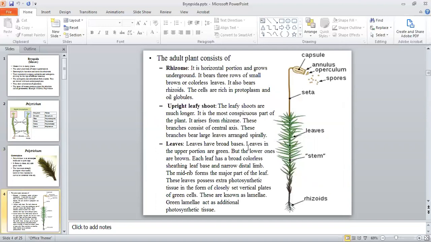This is again the gametophytic and sporophytic generation of polytrichum. These are rhizoids. This is stem, non-vascular. These are non-vascular leaves. This is gametophyte. And the upper portion is sporophyte, that is differentiated into foot, seta, and capsule. Foot is embedded in gametophyte for the absorption purpose. This is seta that uplifts the capsule into the air.